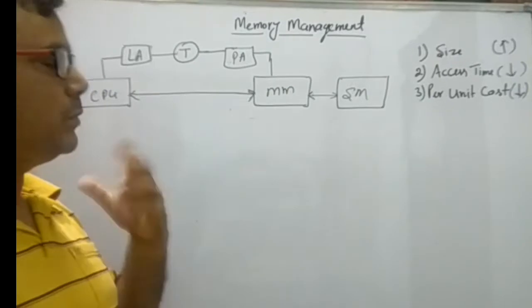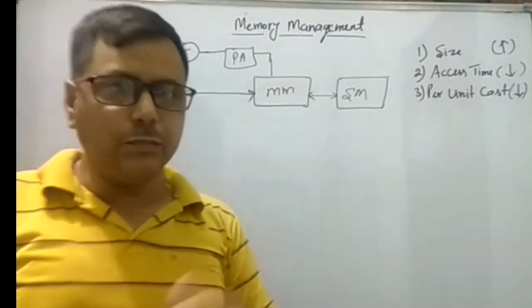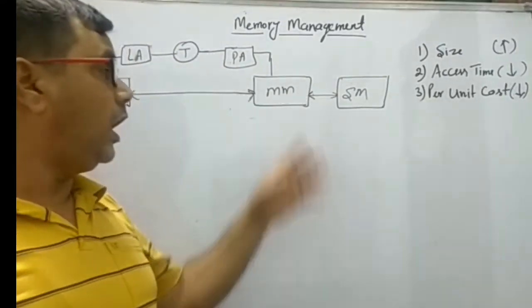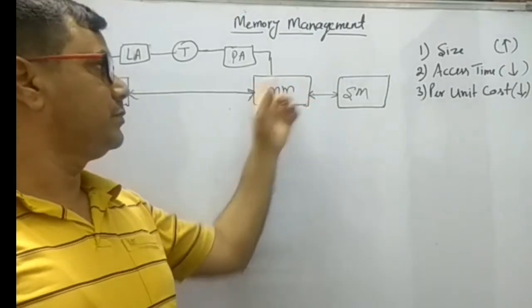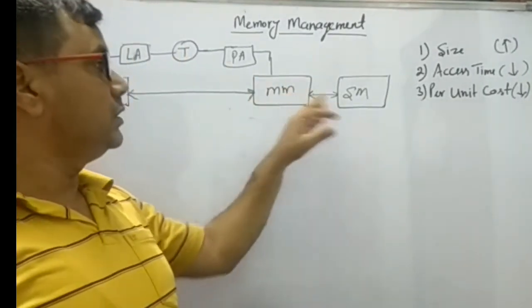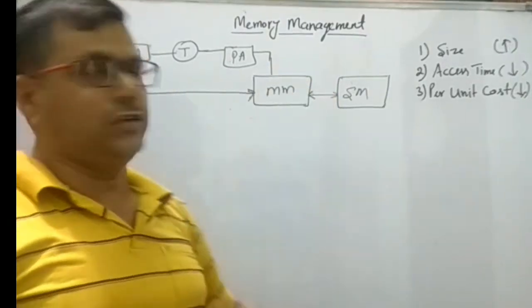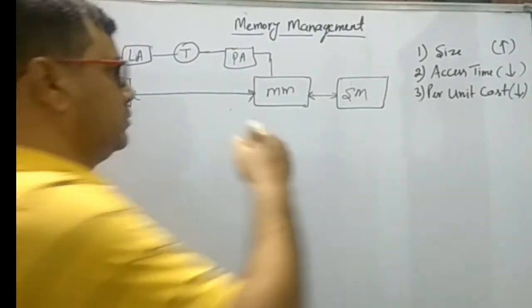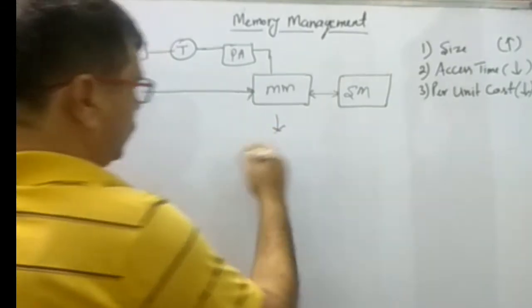And now the second purpose is what? The second purpose is how to allocate memory. That means how to store the processes into the memory. And there are basically two types of allocation.